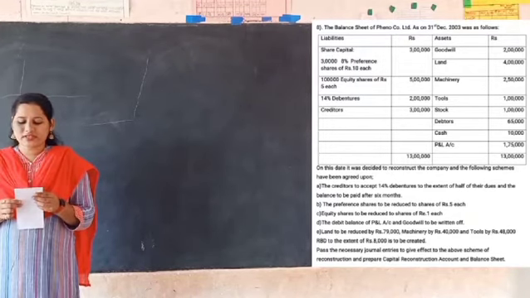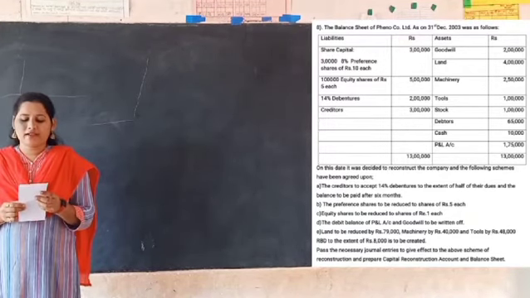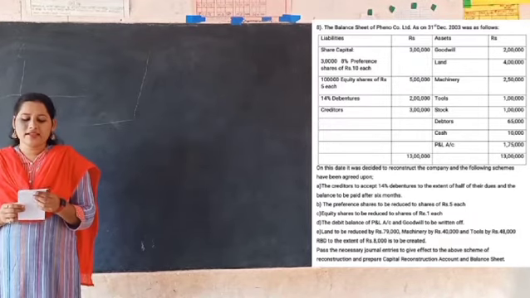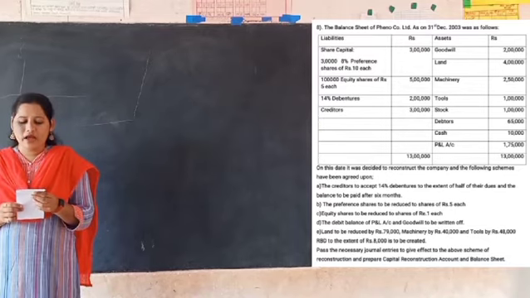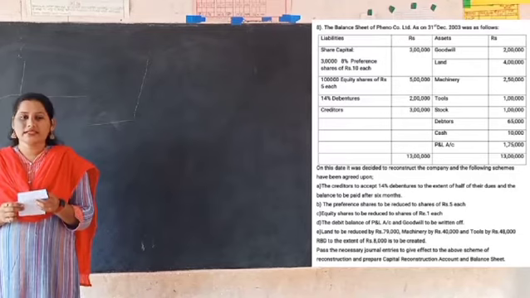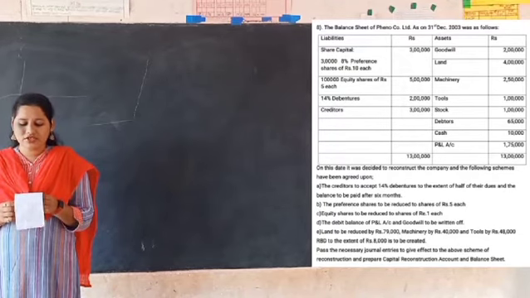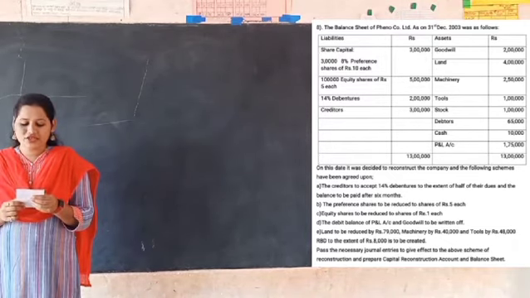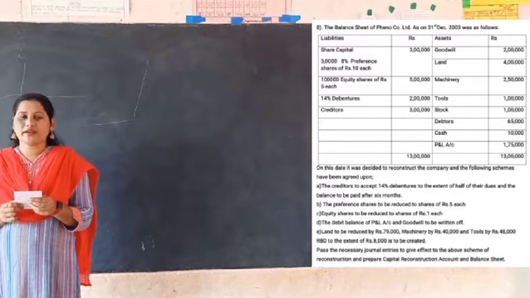On this date, it was decided to reconstruct the company and the following schemes have been agreed upon. The first point, the creditors to accept 14% debentures to the extent of half of their dues and the balance to be paid after 6 months. Second point, preference shares to be reduced to shares of rupees 5 each. Third point, equity shares to be reduced to shares of rupees 1 each.